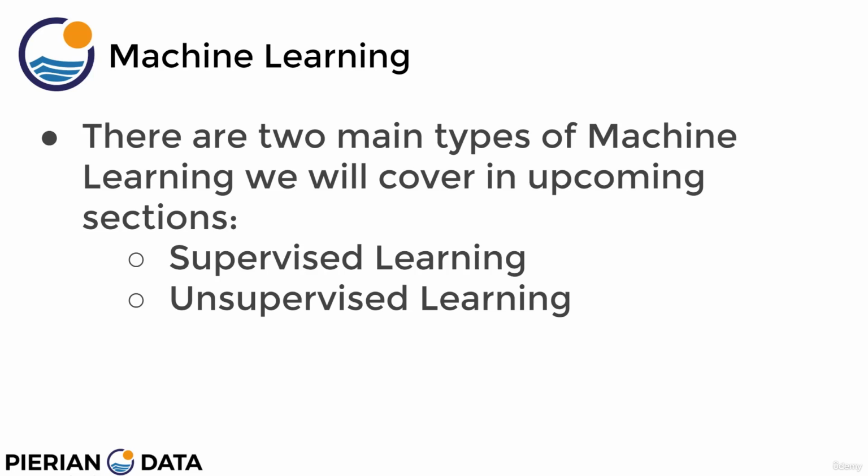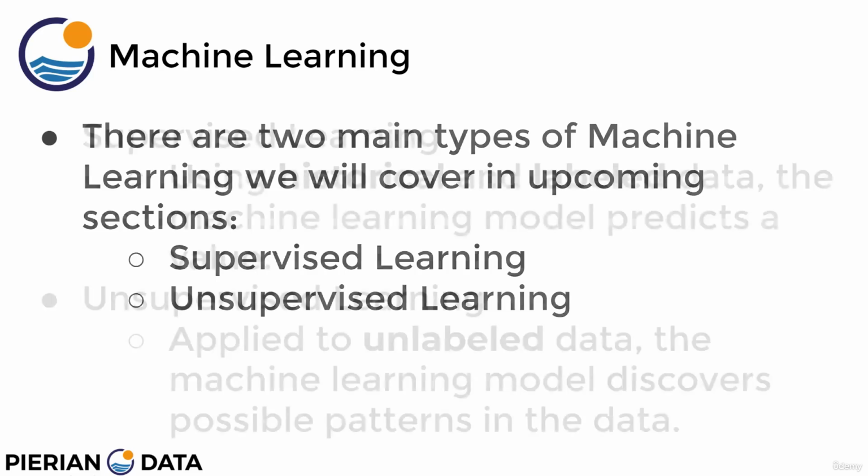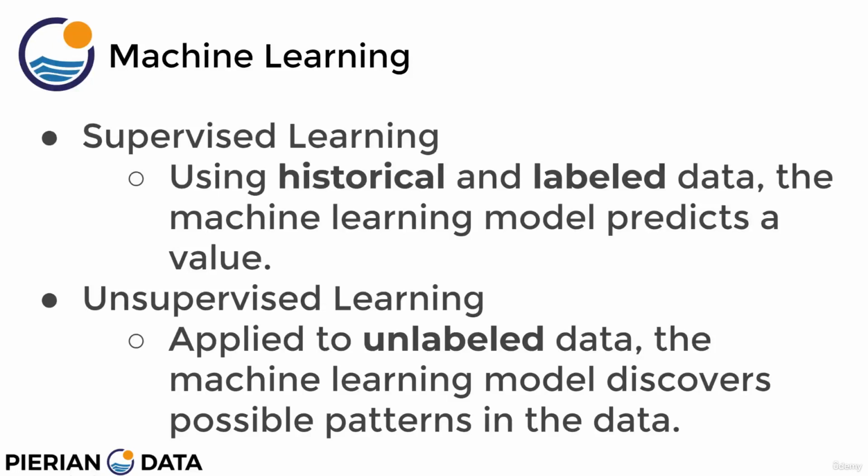For right now, we want to give you a basic overview of the vocabulary necessary to distinguish supervised learning versus unsupervised learning. So, formally speaking, supervised learning uses historical and labeled data. So we have two keywords there, historical and labeled. And then once we have historical and labeled data, that machine learning model can predict a future label or a future value. Unsupervised learning instead is applied to unlabeled data. The machine learning model then discovers possible patterns in the data.